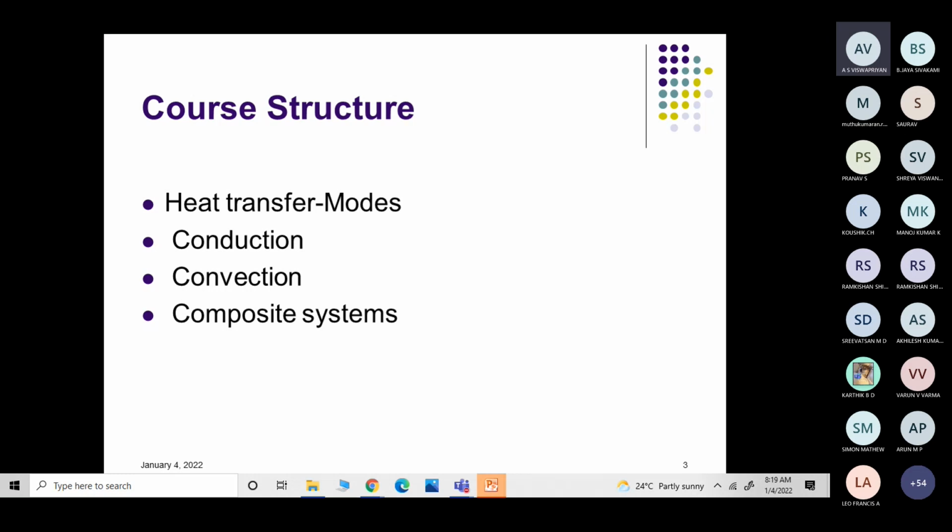See, simple example I can say. Very simple example. So conduction, heat transfers in a body, within a boundary, from one end to another end. That means the heat is transferred from one molecule to another molecule within the body. For example, if one end is exposed to high temperature, slowly the heat is transferred from one molecule to another molecule, and it is transferred to the other end.